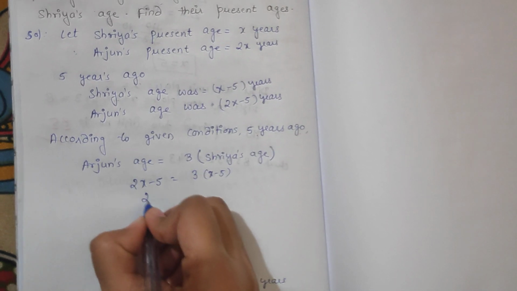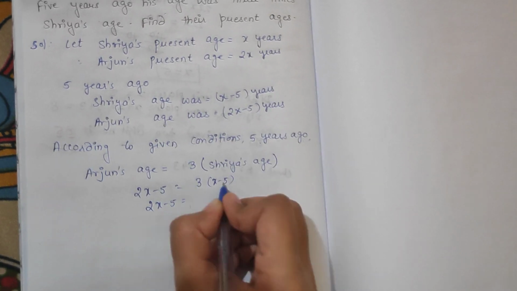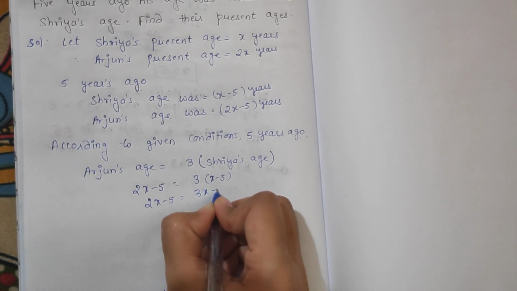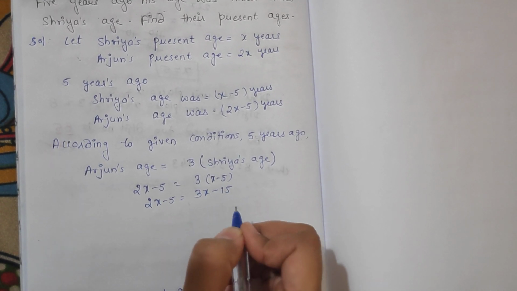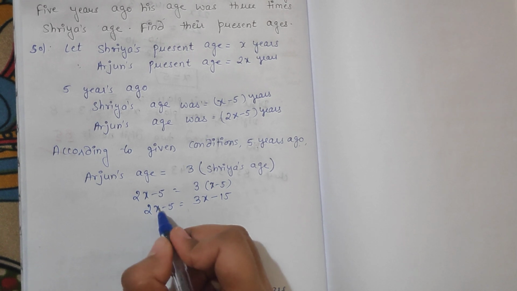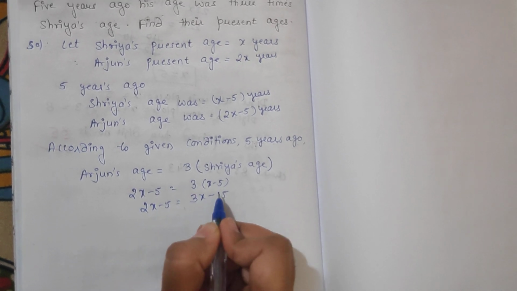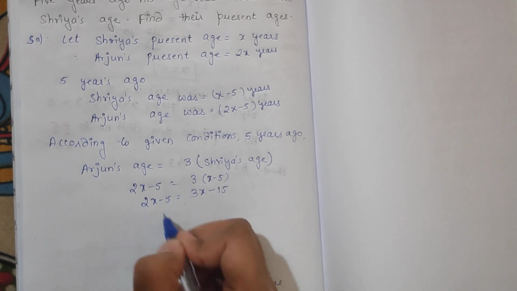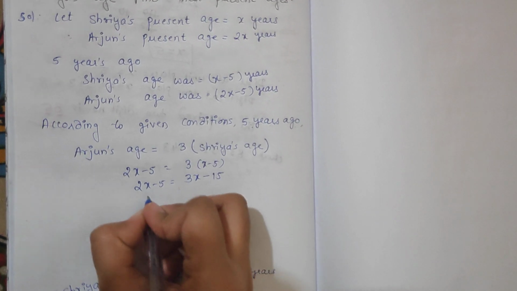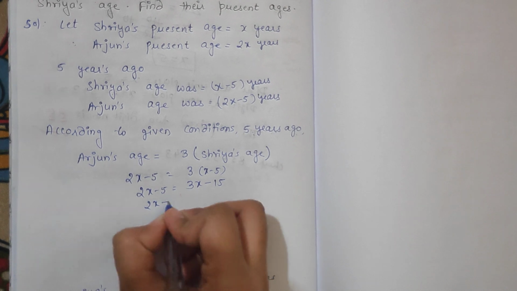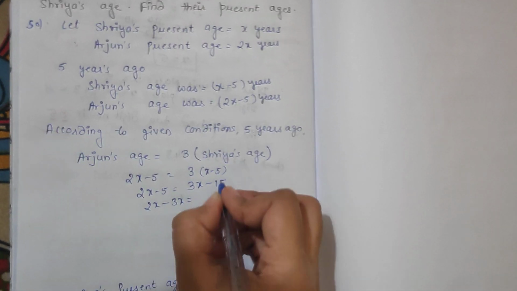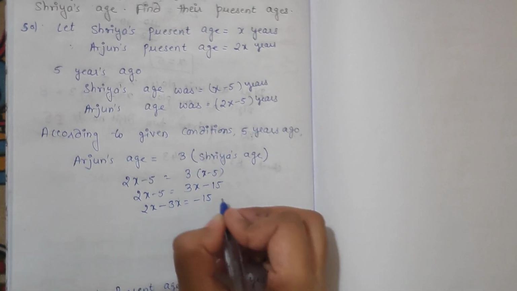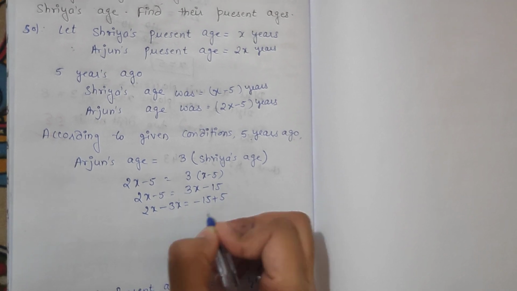Okay, now 2x minus 5 is equals to, now open the bracket, 3x minus 5 3 is a 15. Now either you take this variable 2x from this side to this side and bring this minus 15 to this side, or you can bring x variable on this side, no issue. So it will be, let us consider 2x minus 3x is equals to minus 15 as it is, and this minus 5 will become plus 5.